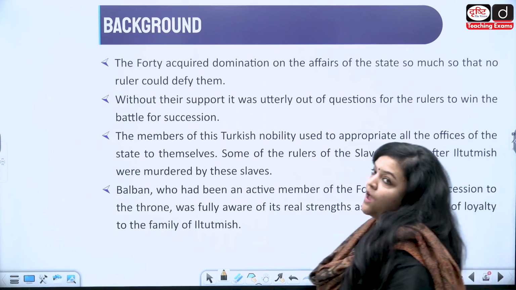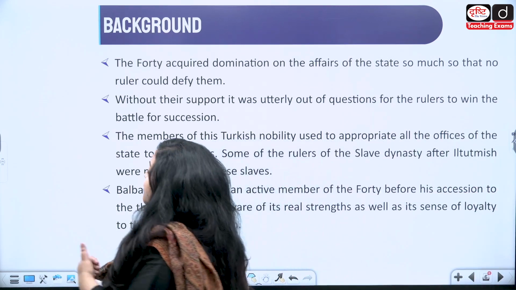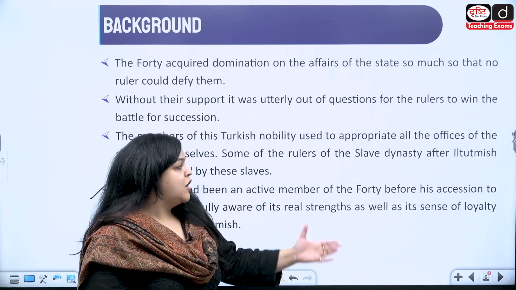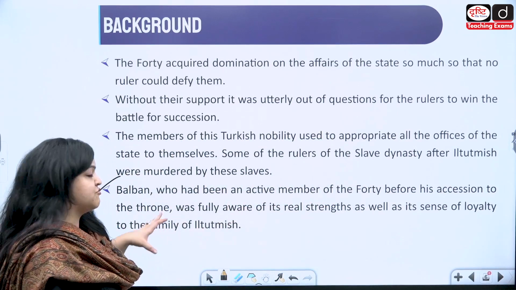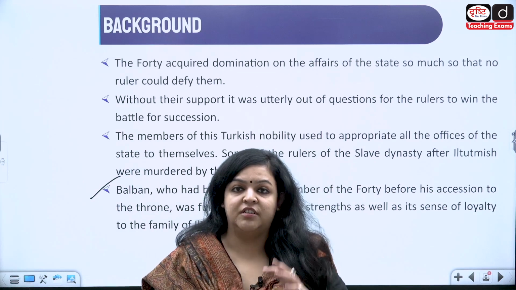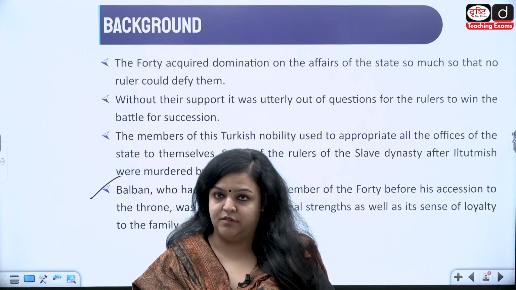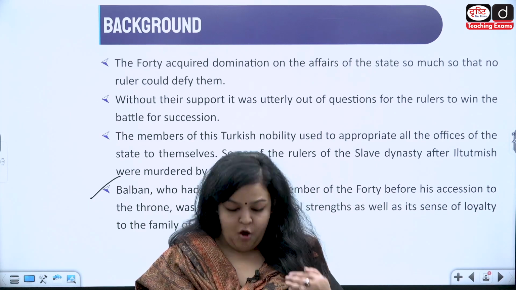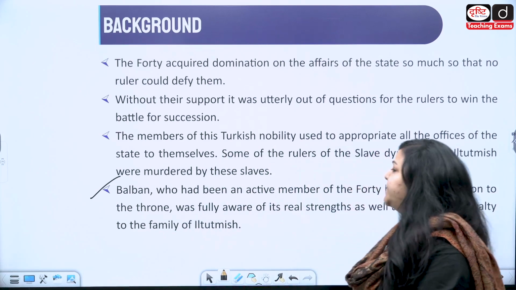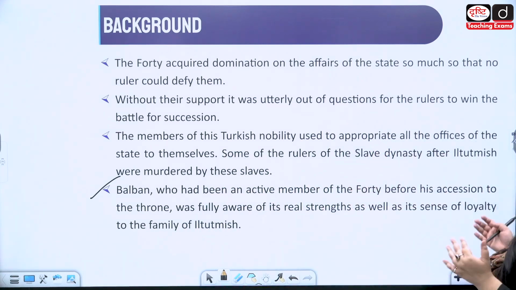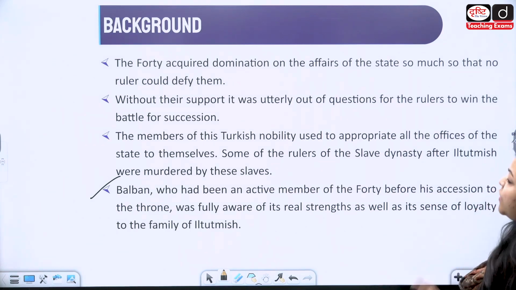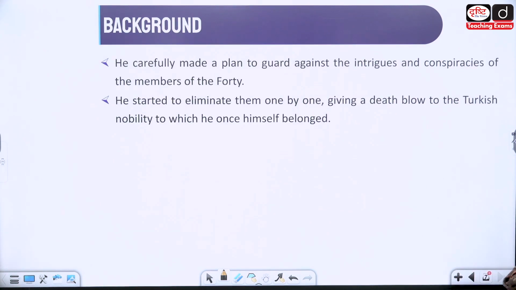All right. Now, we have one member who is going to break the Turkan-i-Chahalgani, and that's Balban. Balban himself was an active member of the 40 before he ascended the throne. Because he was an active member, he was very well aware of their strengths and their weaknesses, okay? So when he became the king, he knew how to handle them. He knew what is to be done with these people, okay?